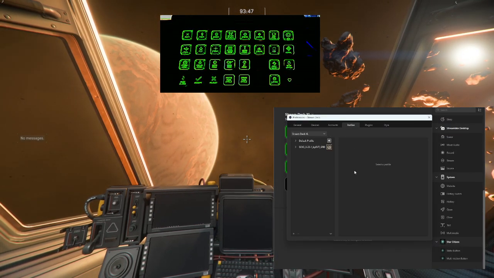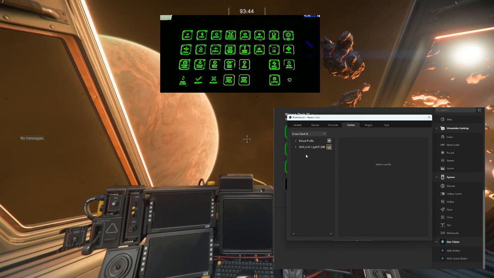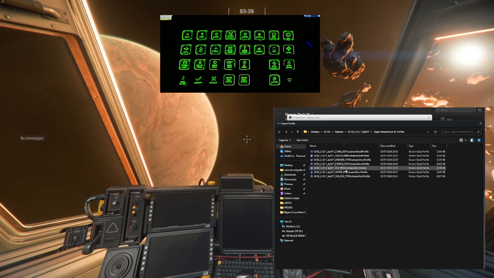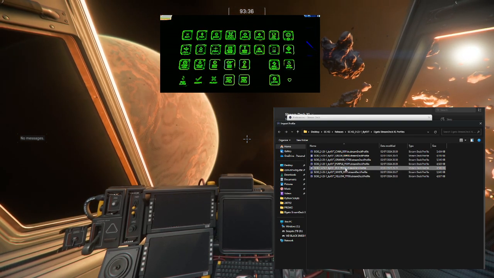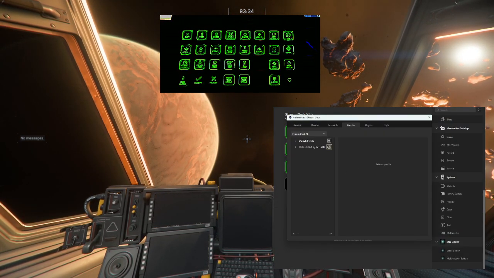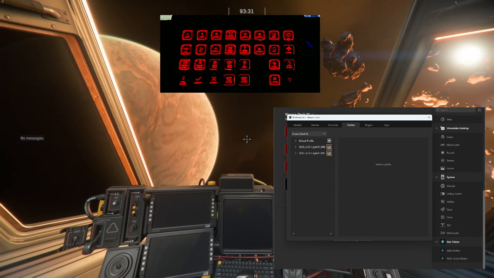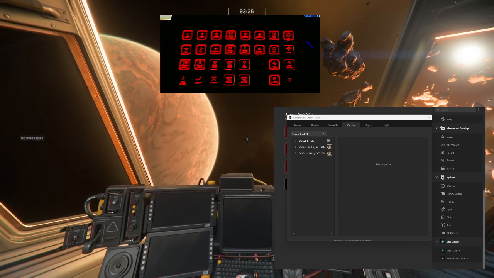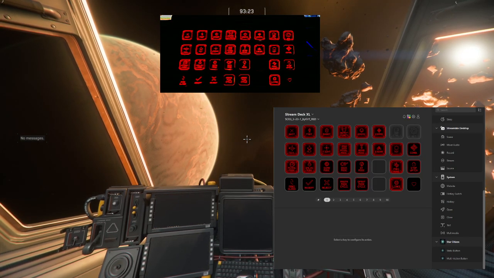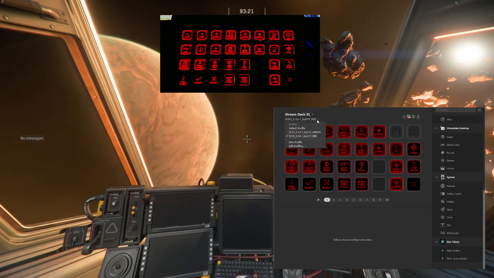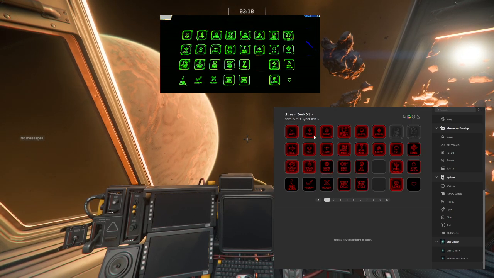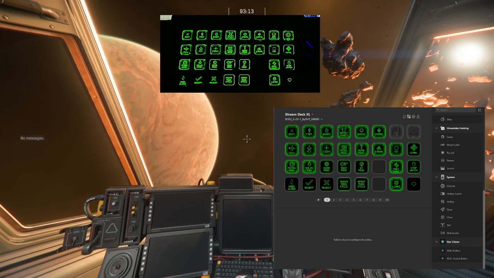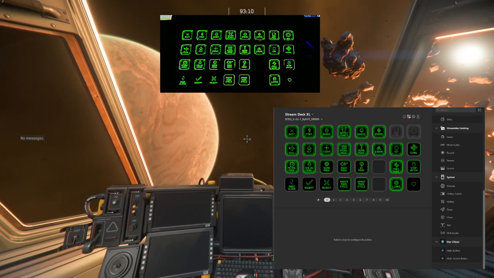and it will take a few seconds to install. As you can see, it's now installed. Just to do it again, we'll also install the red version. And the red version is installed now. So I can close this window. And as you can see, I can now switch between my green and red profiles. Let's go into the green one and let's go back in game.